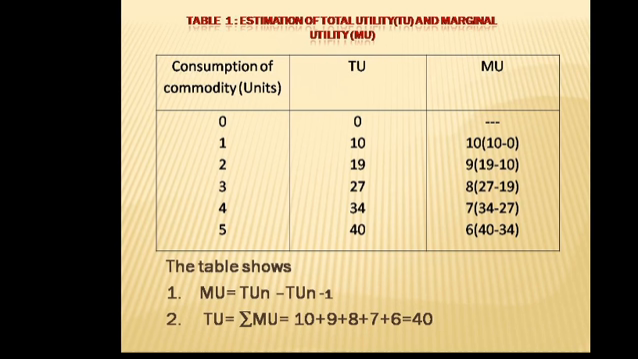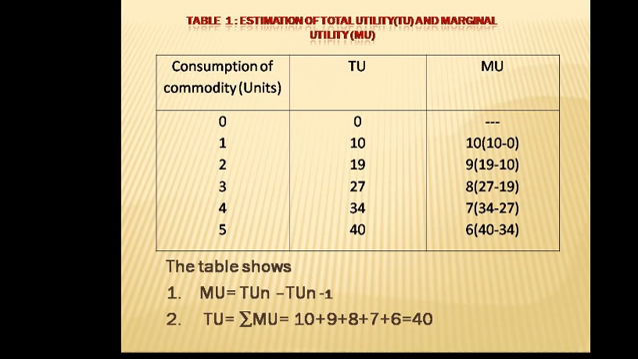Again, in the third unit we have marginal utility 8, that is 27 minus 19. In the fourth we have marginal utility 7, that is 34 minus 27, and finally we have marginal utility 6, TUn 40 minus TUn-1 which is 34. So we have 6 marginal utility here. So the table shows MU is equal to TUn minus TUn-1,